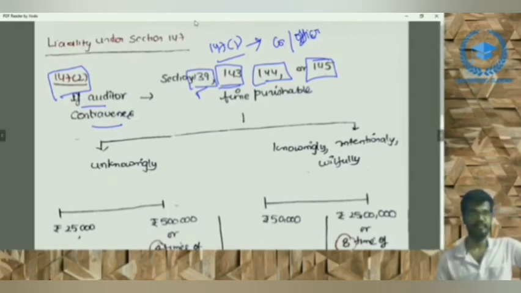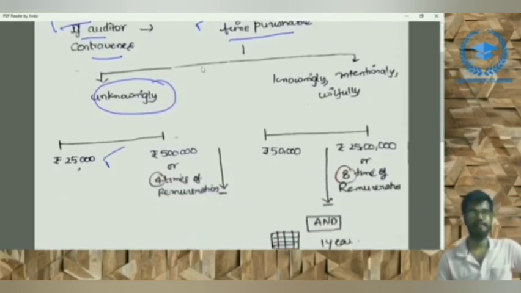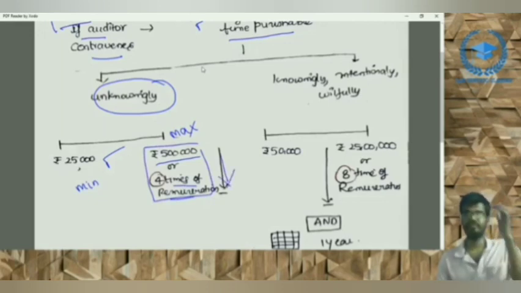If the auditor has contravened any section, 139, 143, 144 or 145, then he is punishable, right? If he has done the contravention unknowingly, then the penalty would be 25,000 or 5 lakhs. 25,000 is the minimum one, and 5 lakhs is the maximum one. For the maximum, there are 2 points: 5 lakhs or 4 times the remuneration, whichever is lower. This is the penalty if he has done the contravention unknowingly.